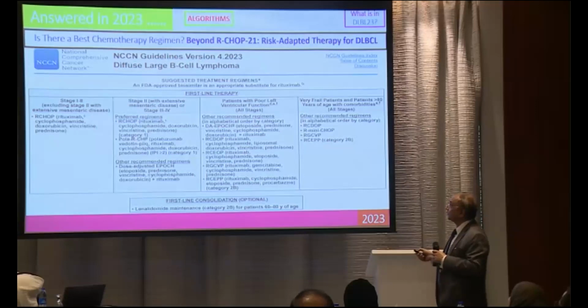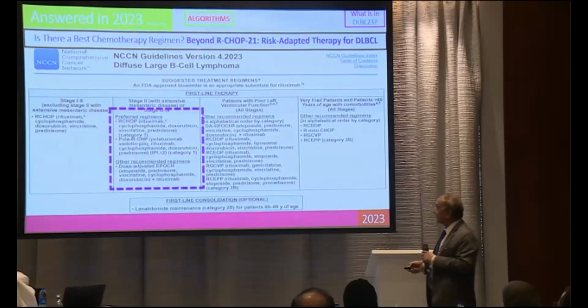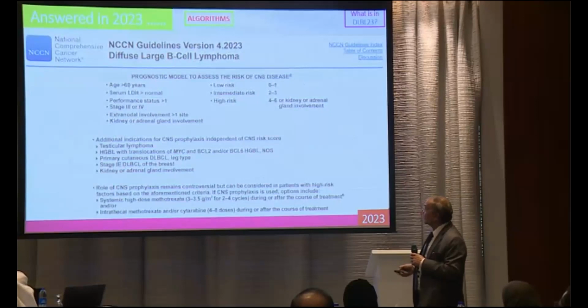Now, this problem is somewhat answered in 2023. They have put here the preferred regimen, R-CHOP, and Pola-CHP also mentioned when the IPI score is more than 2. This is actually in category 1. They put it over there. So it means you can now use these options if you have such a case.